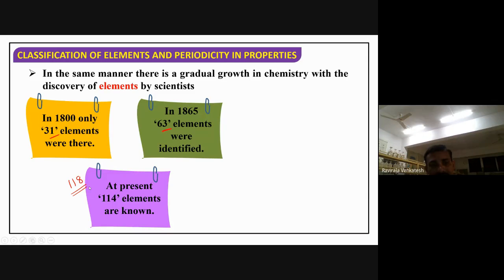Why? Because they are artificial elements. All elements after uranium are artificial. They are made in the laboratory. They are not natural elements, so their properties are unknown. They are still developing their properties here. So we have 118 elements.